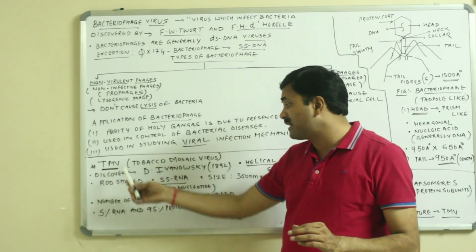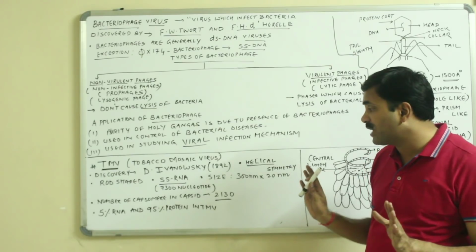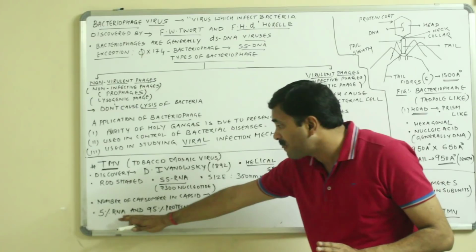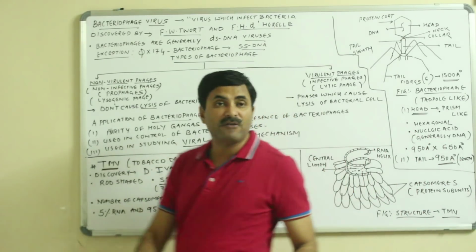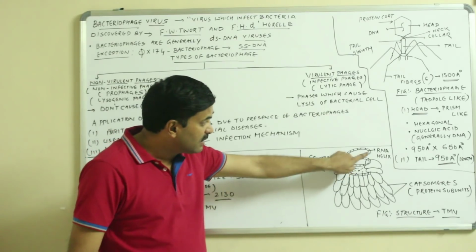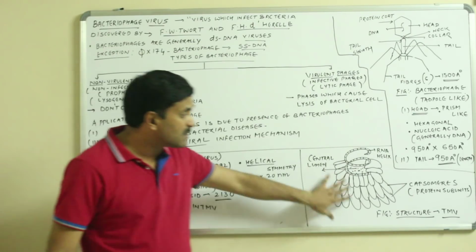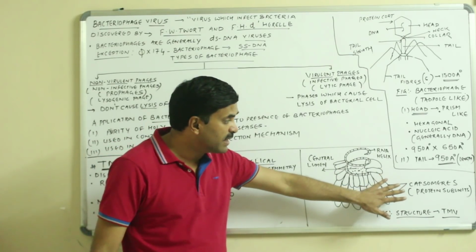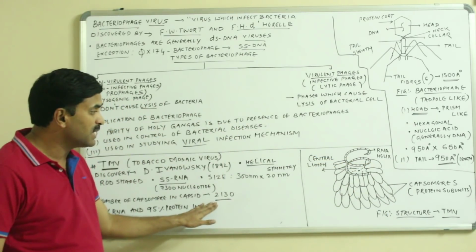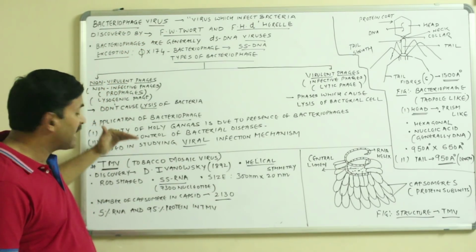And if we talk about the TMV, then it consists of 5% RNA and 95% protein. Meaning in the entire TMV, the percentage of the protein is 95% and the percentage of the RNA is 5%. Okay, this is the structure you can see. This is the central lumen. This is the RNA helix, and the RNA here is single-stranded. This is the protein coat, and the protein coat is made up of many protein subunits known as the capsomeres. The number of the capsomeres is 2130. So this was all about the bacteriophages and the TMV.